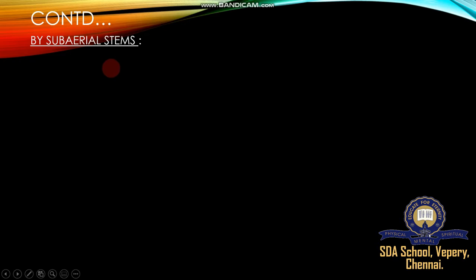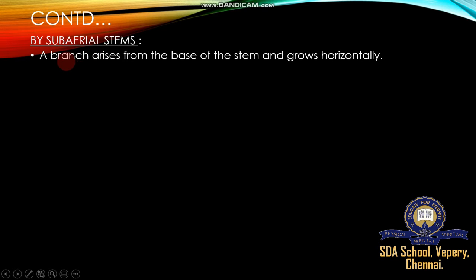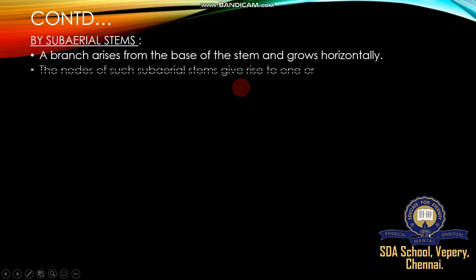Next, subaerial stem. Number one was underground stem. The second one is subaerial stem. What is subaerial? Subaerial is like a submarine, remember: half of the plant body is underground, under the soil, and the remaining half is aerial. This is subaerial stem. A branch arises from the base of the stem and grows horizontally. The nodes of such subaerial stems give rise to one or many buds.